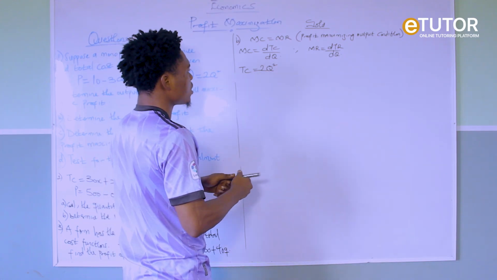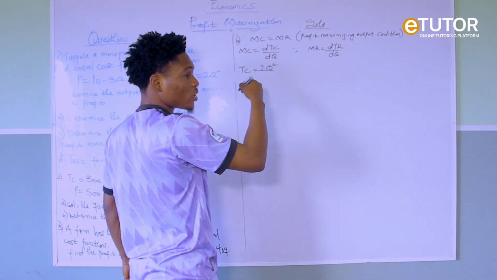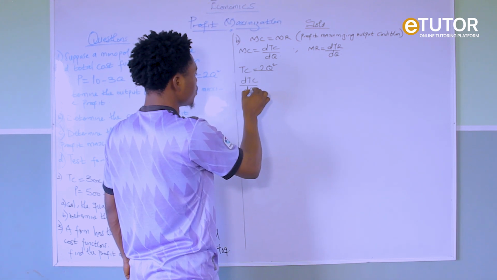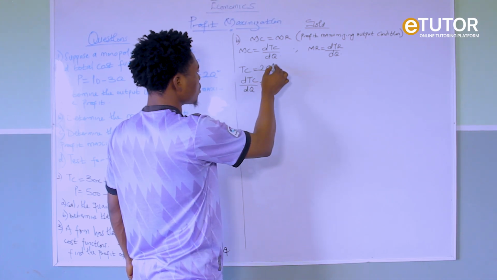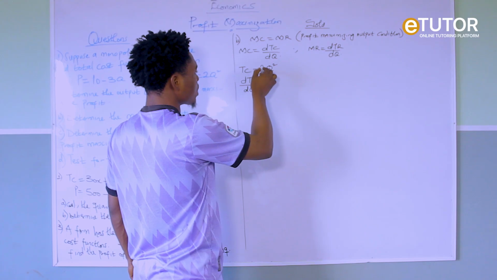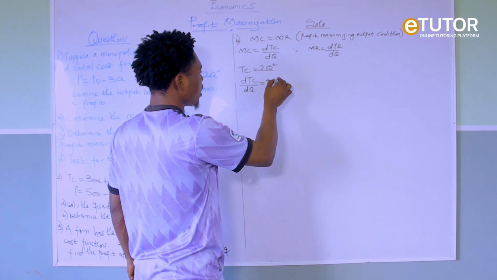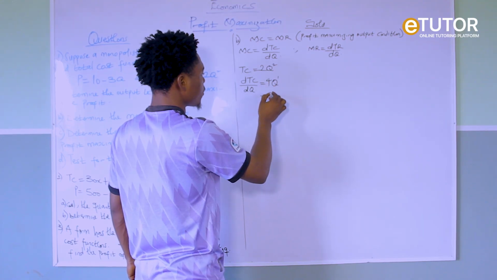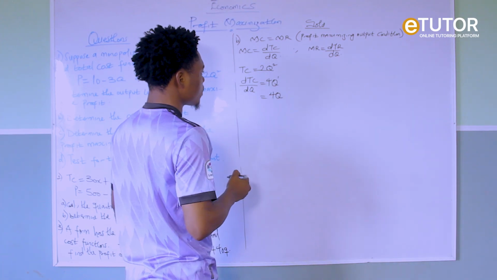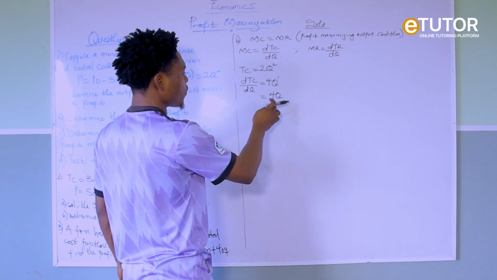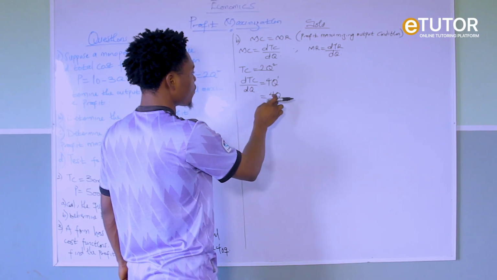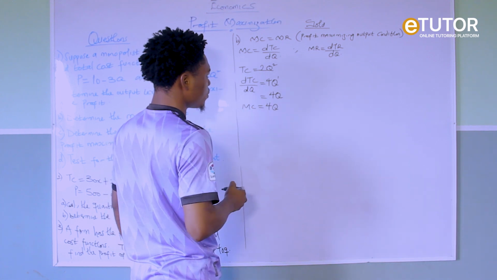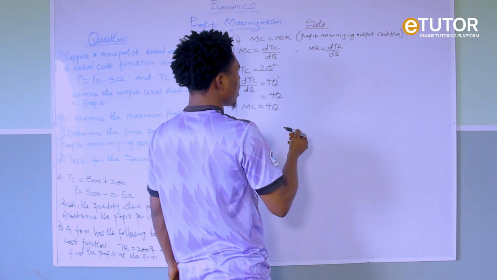So let us find the derivative of TC with respect to Q. We want to differentiate. Using the general principle, 2 times 2 is 4, then Q raised to 2 minus 1, which is 1. So we are going to have 4Q. Are you getting it now? The derivative of 2Q squared is 4Q. So if the derivative of TC with respect to Q is 4Q, that means our MC is 4Q. Right? Now let's solve for our MR.